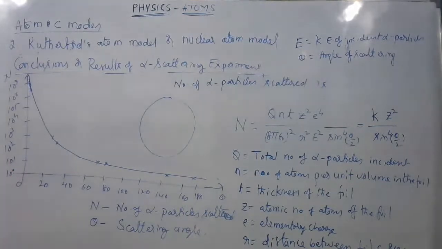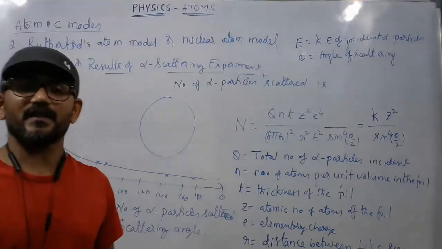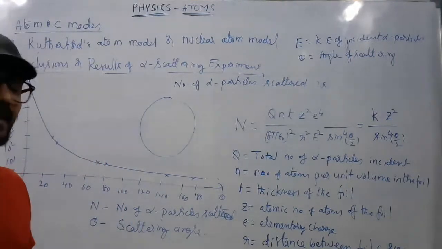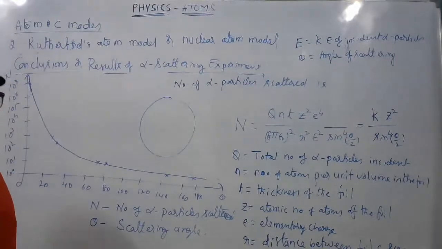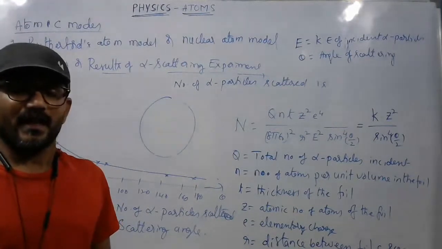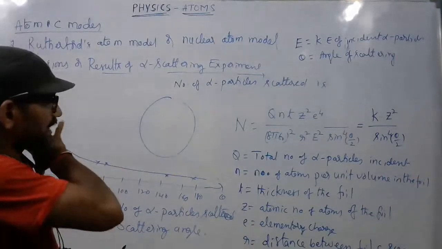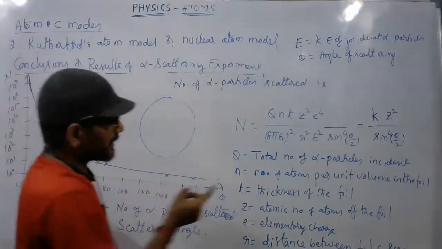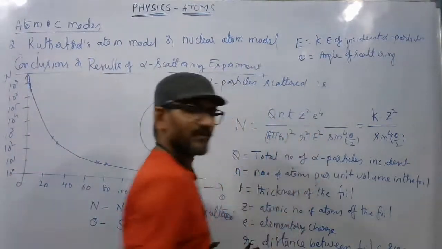Yes, the next part, the continuation of this. If you consider alpha particles incident on an atom, this is the energy of the alpha particles.